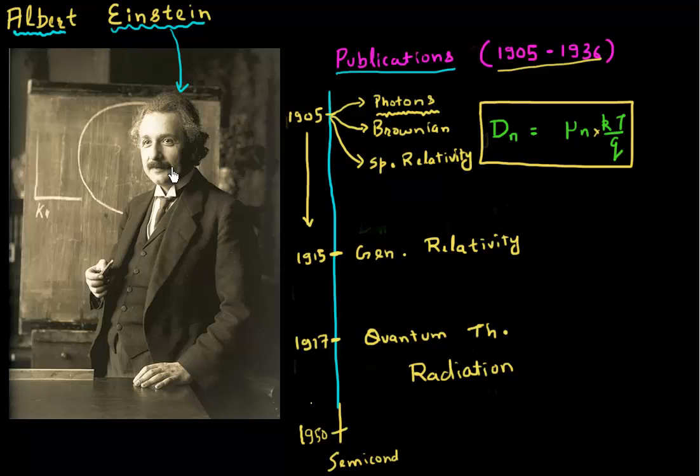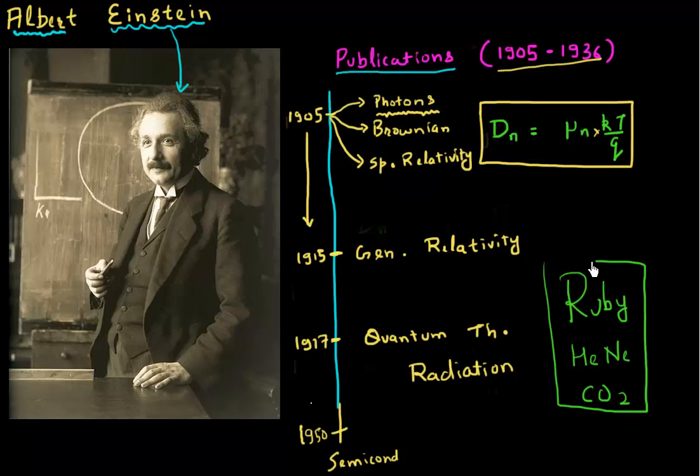And in fact, the first lasers were also not realized in semiconductors. The first lasers were made in this material called ruby, and then there were lasers which utilize gases such as helium neon or carbon dioxide. So what semiconductors enabled in the field of lasers was that they allowed these lasers to be made very compactly or very efficiently, and that's what semiconductor lasers allowed us to do. But Einstein for sure was not the one who was studying semiconductor lasers.